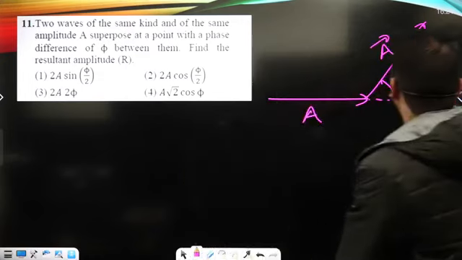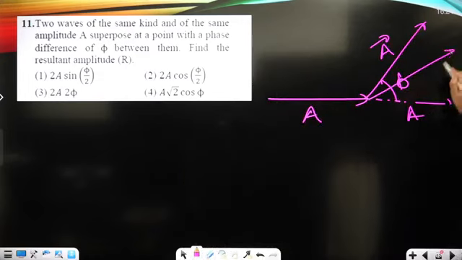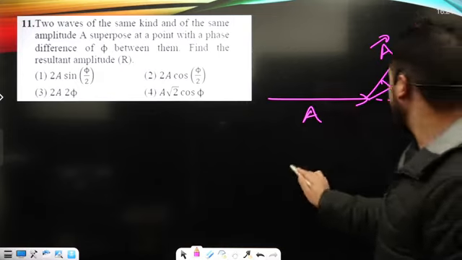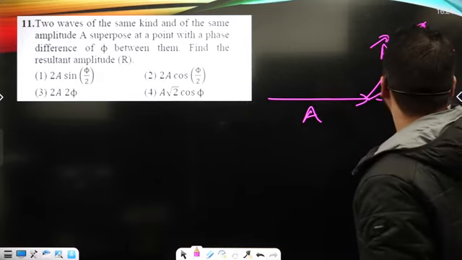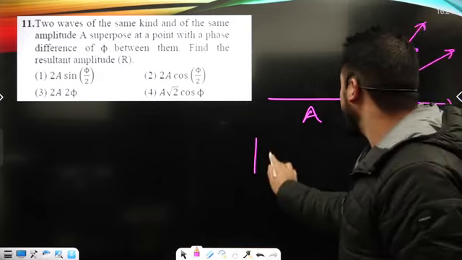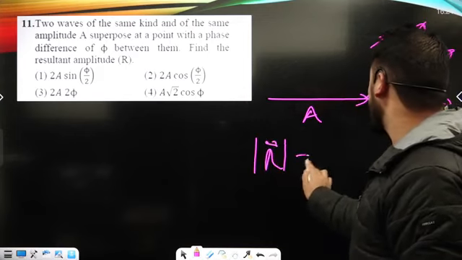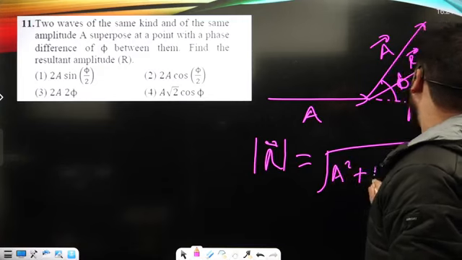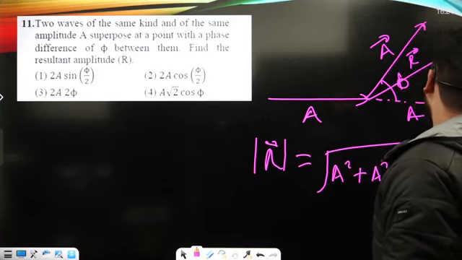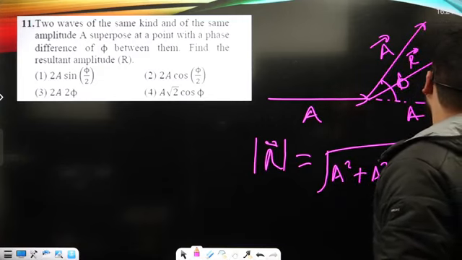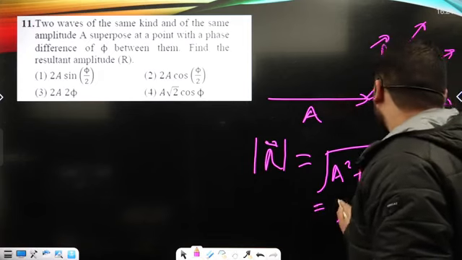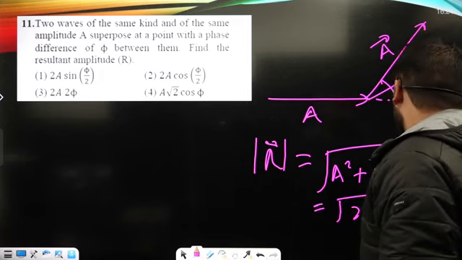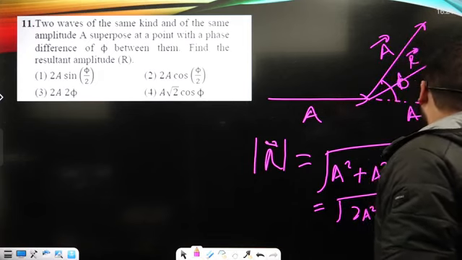Now I can say the resultant vector will be like this. The magnitude of the resultant vector I can calculate using the parallelogram law: A square plus A square plus 2A square cos of phi. So here it is 2A square times (1 plus cos of phi).